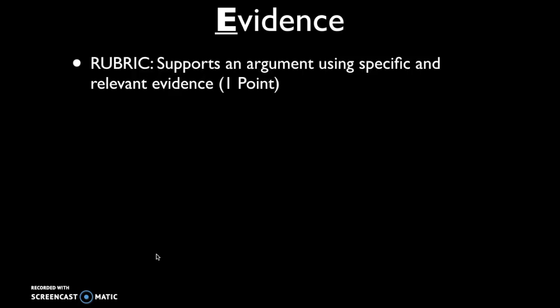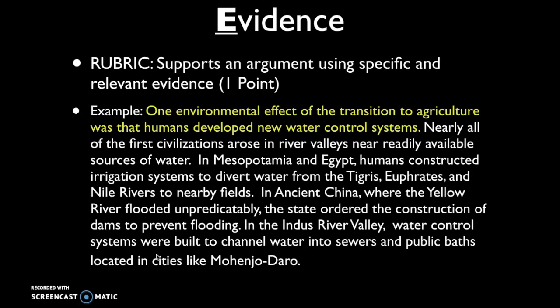There is, again, another evidence point to be earned. So how do you take our use of evidence to the next level? We do this by not only having evidence that's of a sufficient quality and quantity, but also then using it to support an argument. So take a look at this one. Your topic sentence here is, one environmental effect of the transition to agriculture was that humans developed new water control systems. Now notice the difference between my last topic sentence, which was specifically about irrigation. Now I've broadened the scope of my claim by framing my claim as new water control systems rather than just the more narrow claim of irrigation.